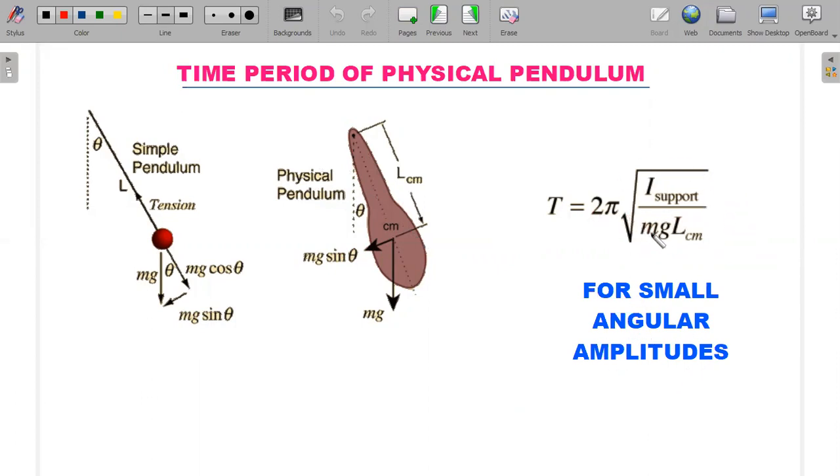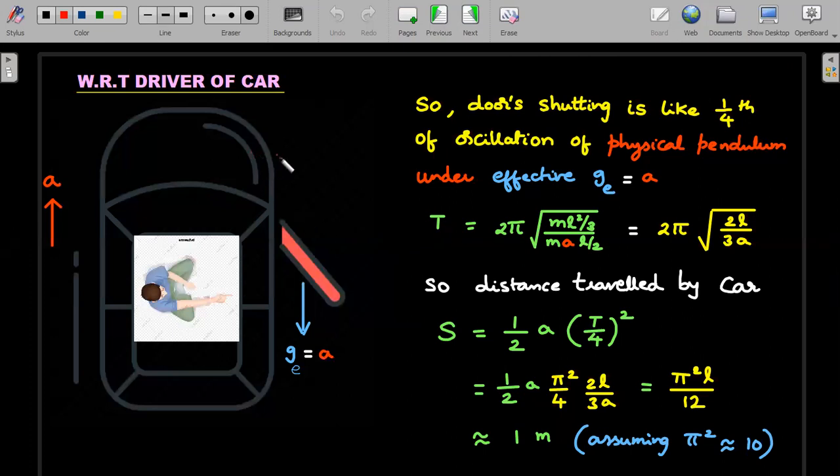Okay, so this is a basic derivation that you would be required to write: tau equals I alpha about this point. And in that, sin theta should be replaced by theta approximately, and that's how you end up getting an angular SHM. Okay, so this is something that you should know prior. And as we move along, now a lot of things on the board, just concentrate and follow me.